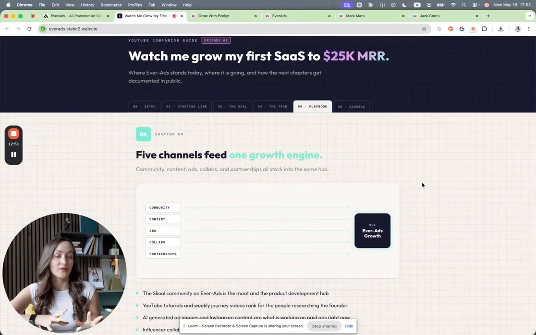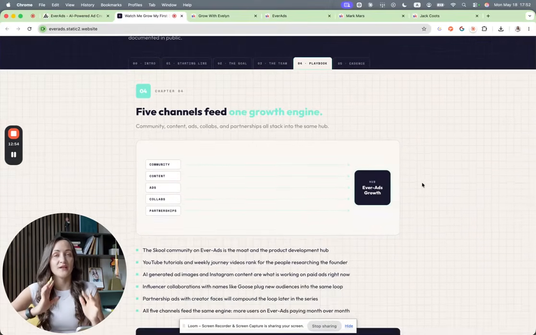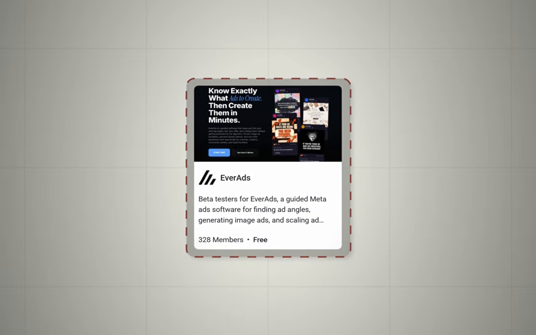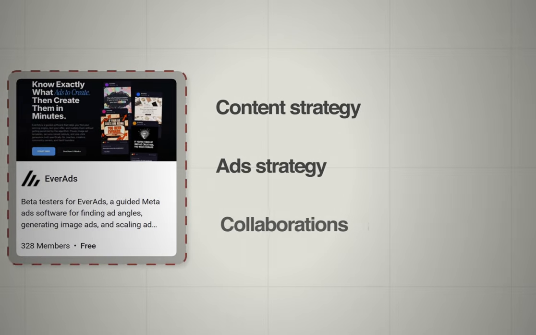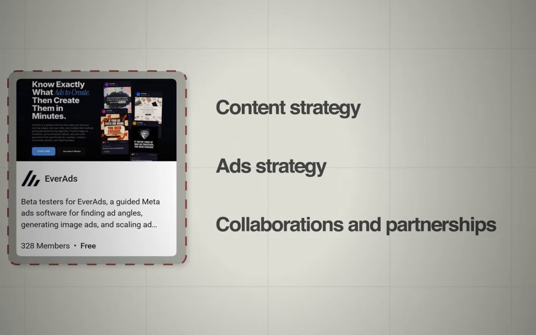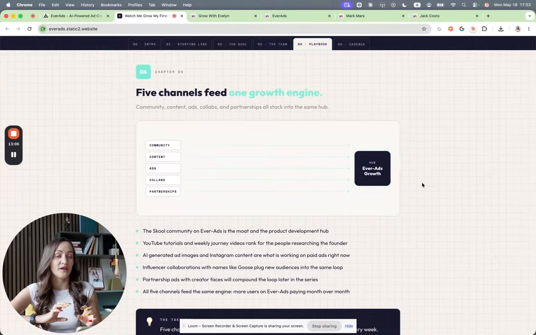Now, what is the playbook for growing Ever Ads? So we first really are betting big on community. Then we also have a content strategy and ad strategy. Then we plan to work with collaborations and with partnerships. So we already have the Skool community for Ever Ads, and we plan that this will be our moat for product development, as well as additional value for the app, for the software itself, right?